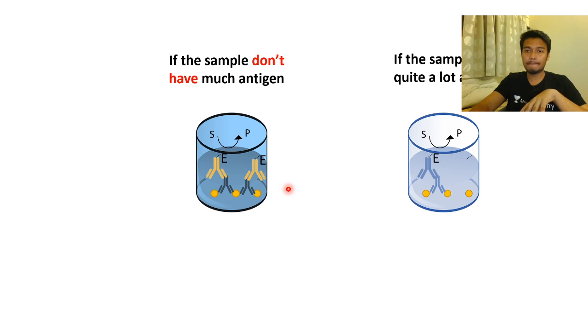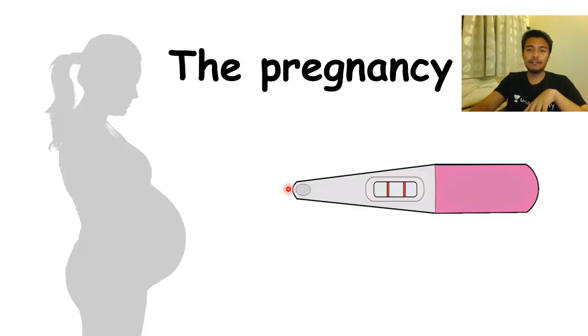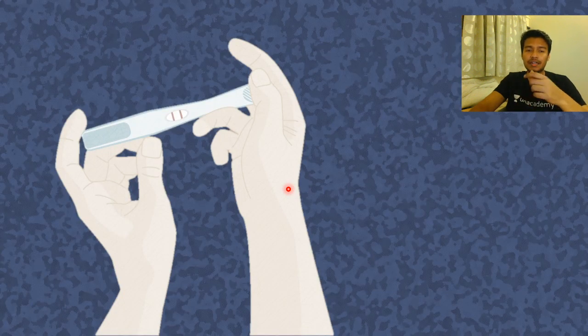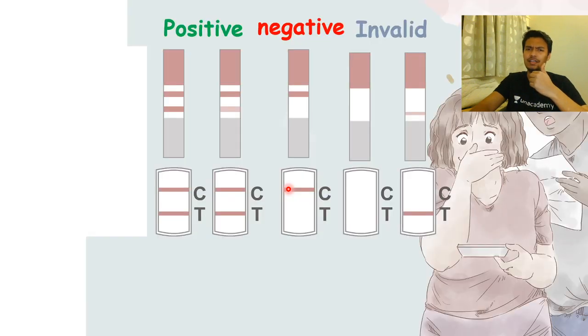Okay, fine. Now we look at the pregnancy test. It's an important question which was asked in 2014, and this time IIT Kanpur is doing the JAM test, so probably it's an important concept. In the pregnancy strip you see two bands and you see, okay, I'm pregnant. How does it happen? What do positive, negative or invalid mean?